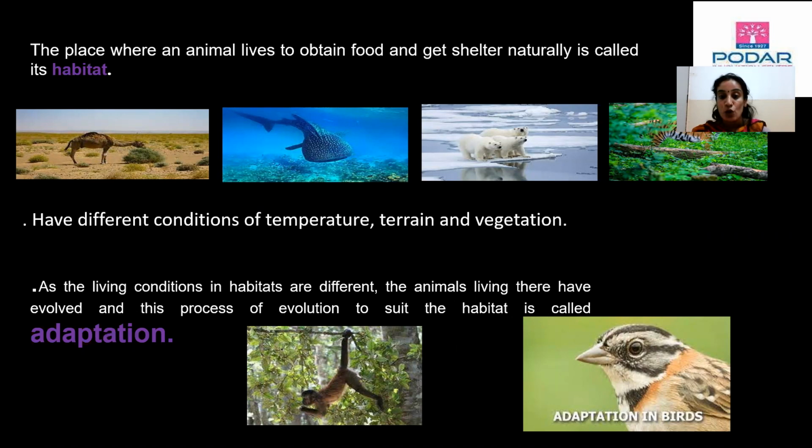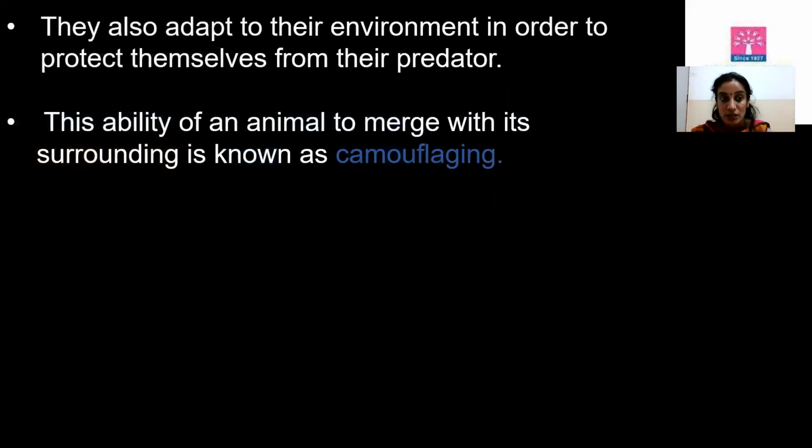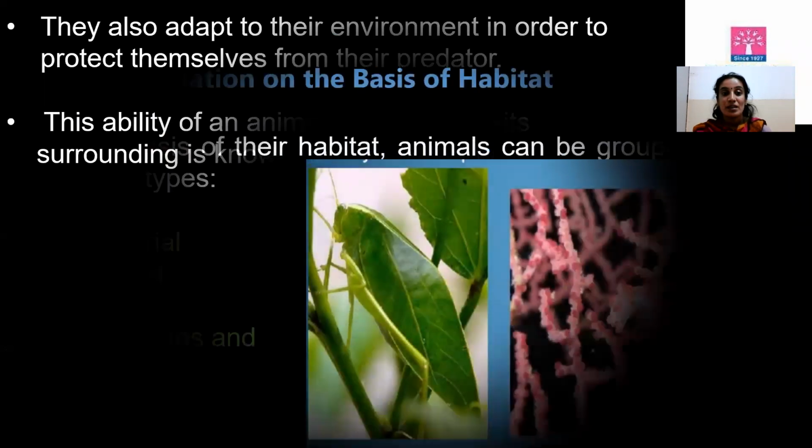Animals adapt to their environment in order to protect themselves from their predators. This ability of an animal to merge with its surroundings is known as camouflaging. What is it? Camouflaging.